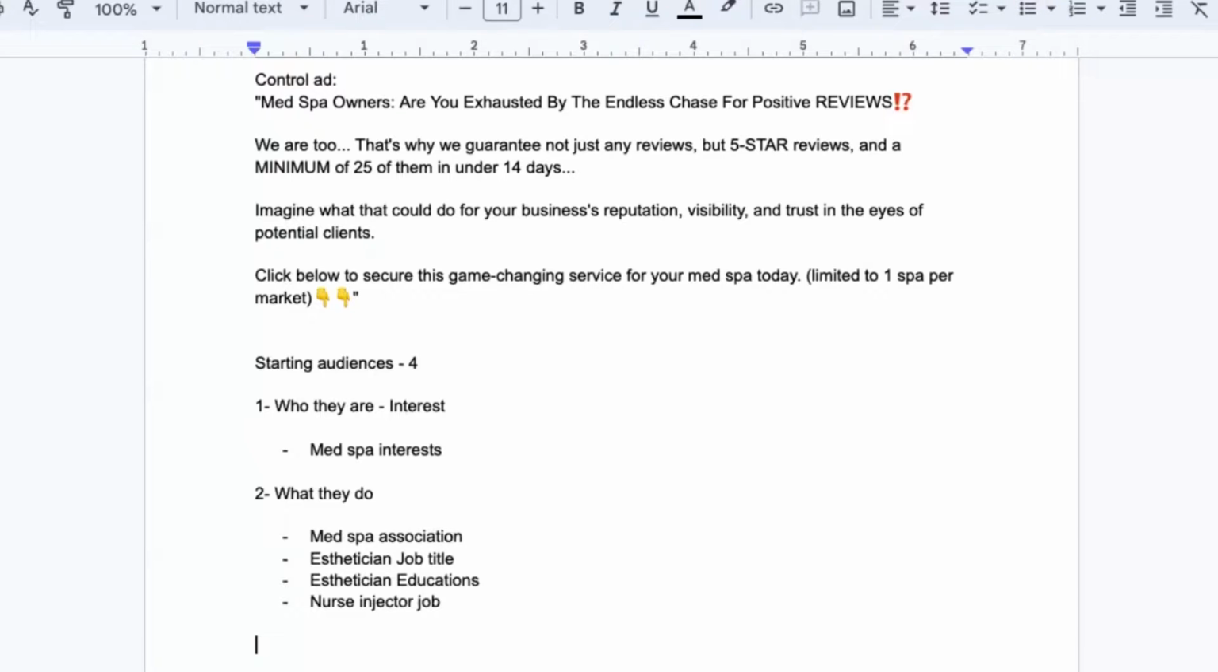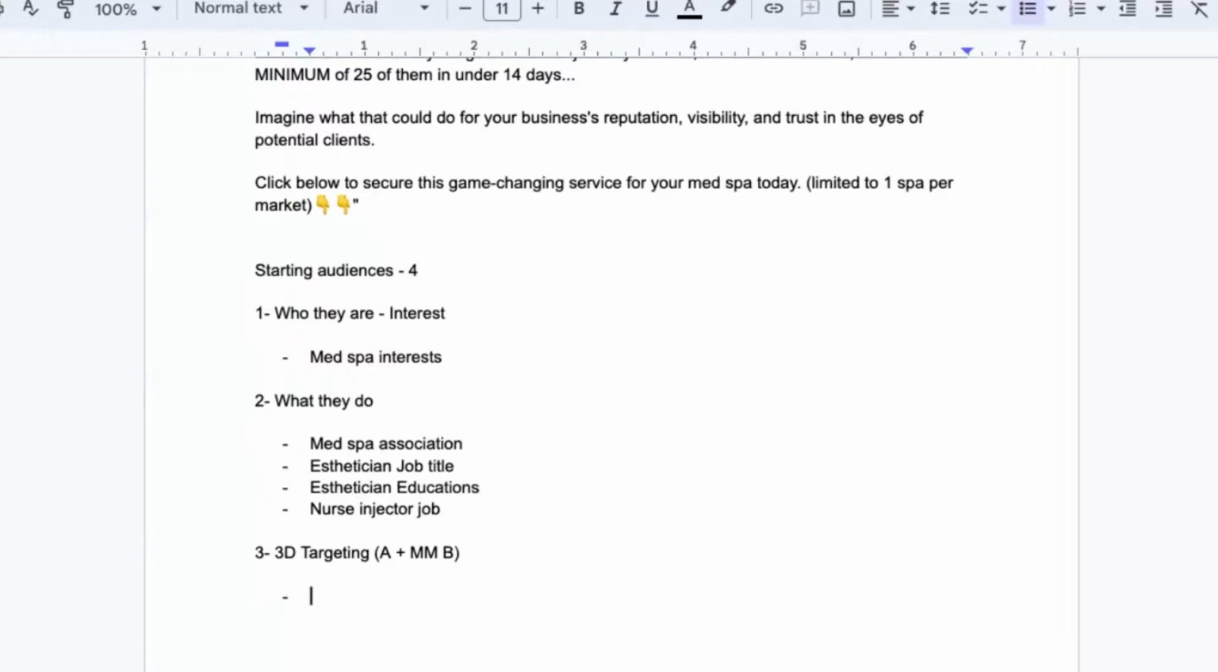Then what we do is we say, okay, third one is what we call 3D targeting. 3D targeting is basically this: A plus must match B. Okay, so in this case, you say, okay, well, if they're an esthetician job title, and then they must match.